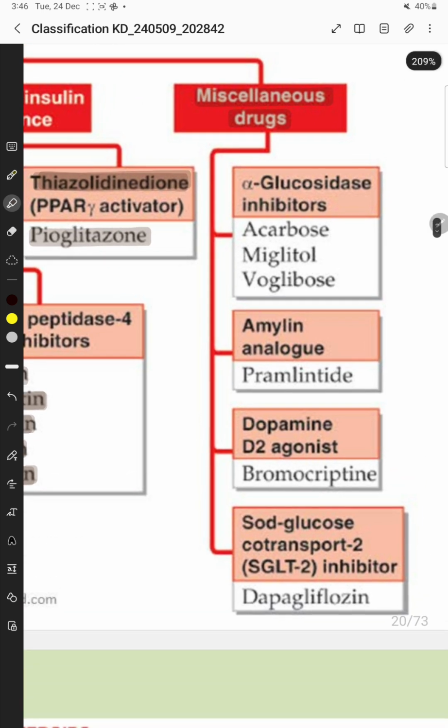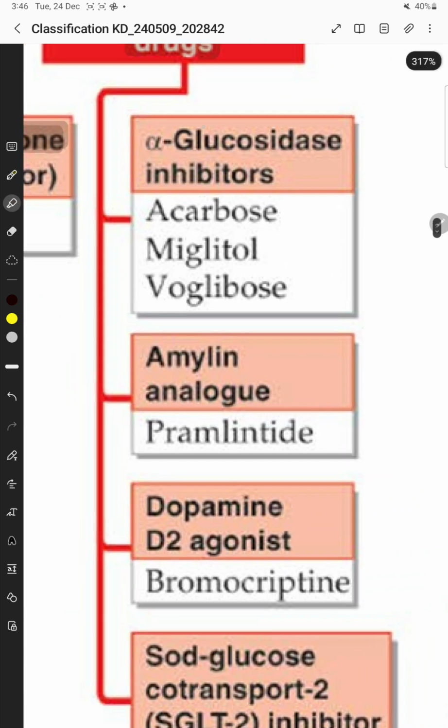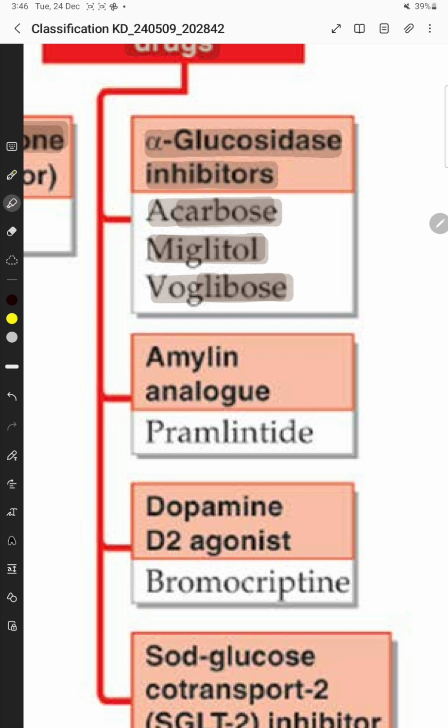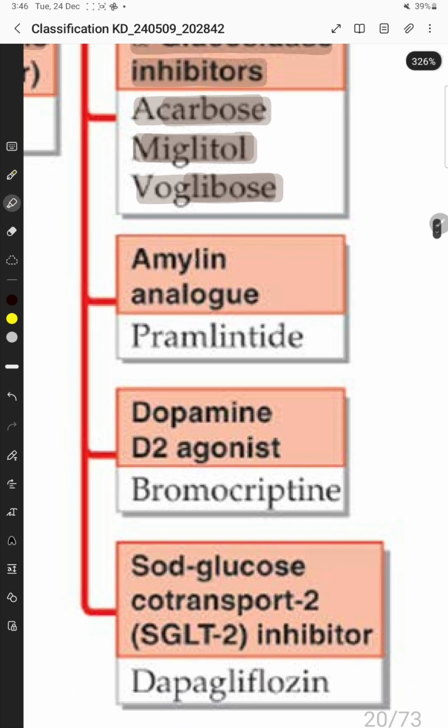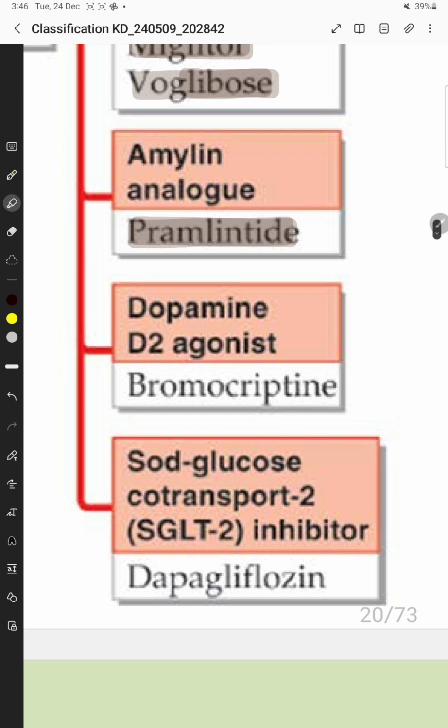Then examples of miscellaneous drugs: alpha glucosidase inhibitors like acarbose, voglibose and miglitol. Acarbose, miglitol and voglibose are alpha glucosidase inhibitors. Amylin analog like pramlintide. Dopamine agonist like bromocriptine, and sodium glucose cotransporter 2 inhibitor, that is SGLT2 inhibitor, dapagliflozin.